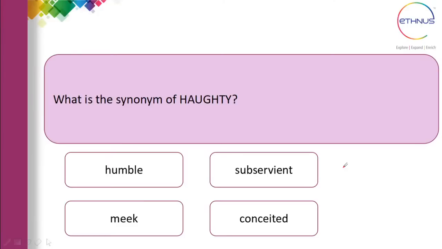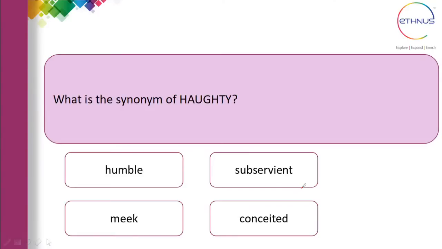Okay, so few of them have started giving the answers. See, if you want to find the meaning of haughty, it means being too proud of yourself. Among humble, subservient, meek, humble is exactly the opposite of being haughty. Being haughty is being too proud about oneself.